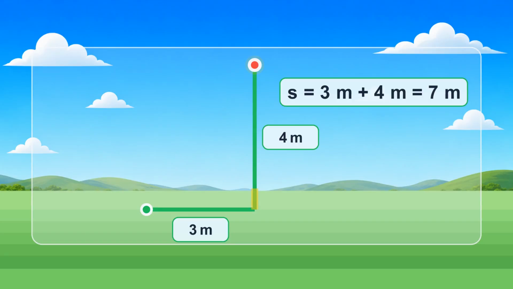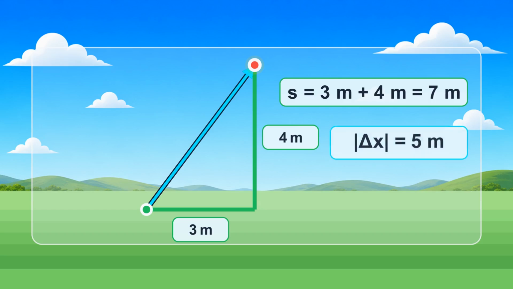Third, a person walks 3 meters east and then 4 meters north. The distance traveled is 7 meters. The displacement is the straight diagonal from the start to the finish. That diagonal is the hypotenuse of a 3-4-5 right triangle, so the magnitude of displacement is 5 meters. Again, distance traveled is greater.